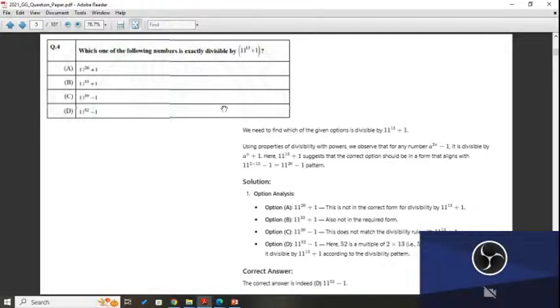Next question is which one of the following numbers is exactly divisible by 11 power 13 plus 1? For this type of question, we will use the property of divisibility. Option D is the answer.